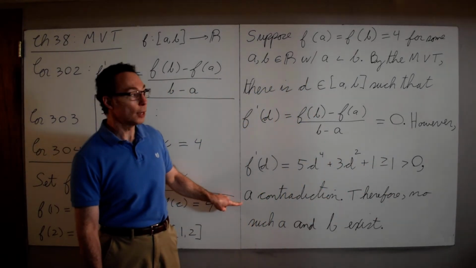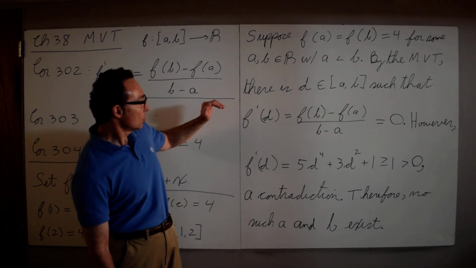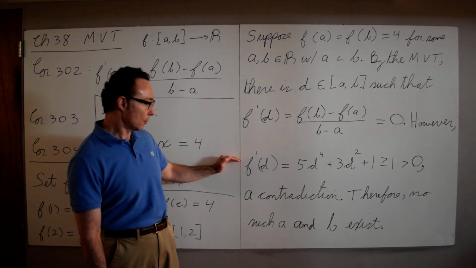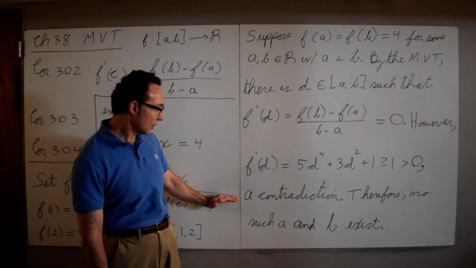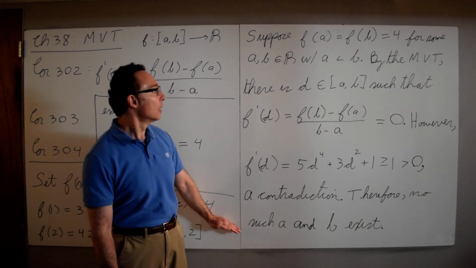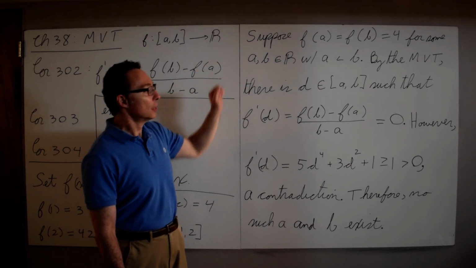This is our contradiction. Because the mean value theorem says someplace the derivative is 0, but the derivative can never be 0. So this is our contradiction. Therefore, no such a and b can exist. In other words, there cannot be two different solutions to this equation.